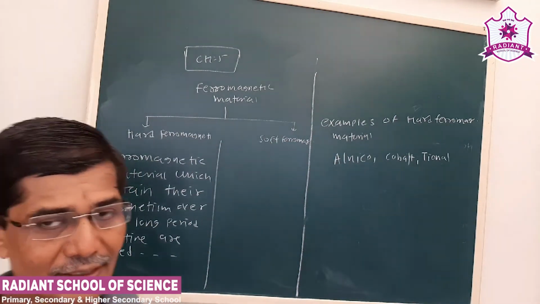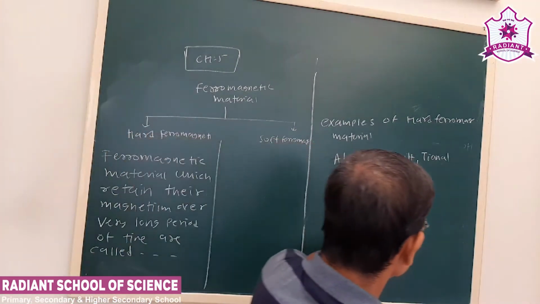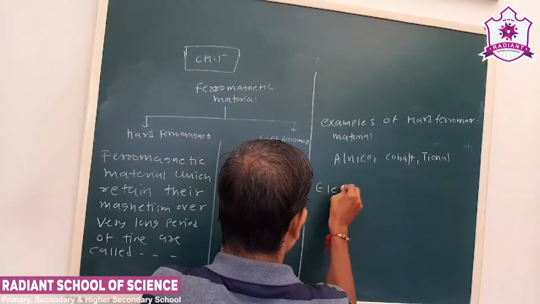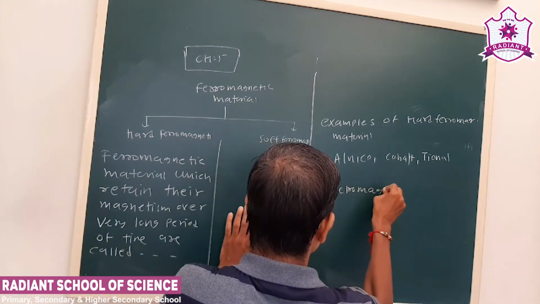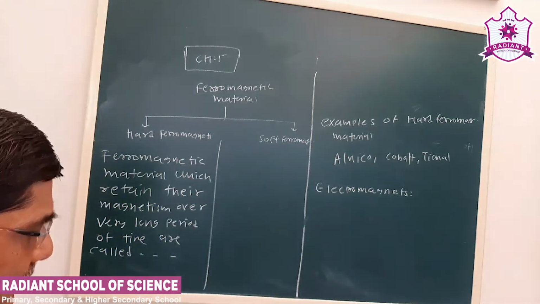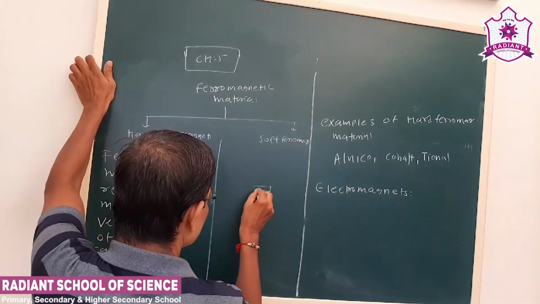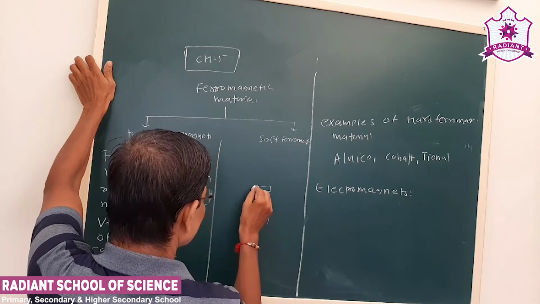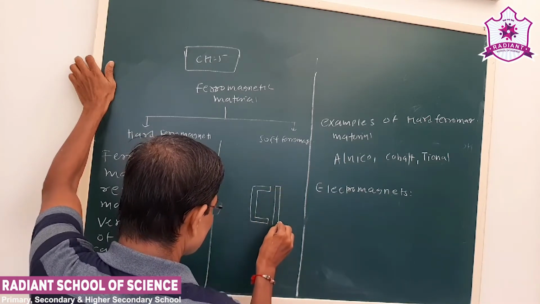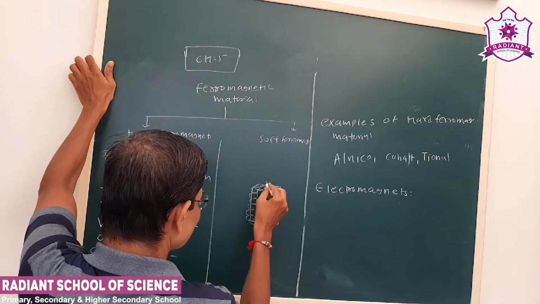Now see the temporary magnet. In temporary magnets we have to recall the soft iron. Those are electromagnets. See, what are electromagnets? The common example we studied in our lower standard is an electric bell. What was the arrangement there? These are simple arrangements: soft iron, and a number of turns are there.